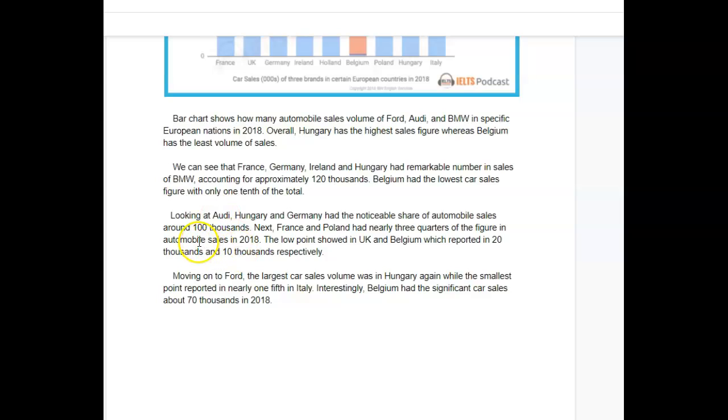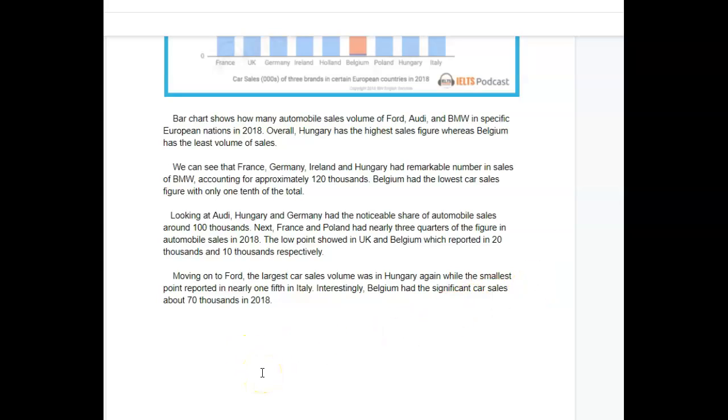So please make this clear. The low point, no. The low point appeared in the UK and Belgium, which reported 20,000, get rid of the N, get rid of the S, and 10,000 respectively. All right, so basically you talked about the 2 high countries, you talked about the 2 middle countries, and then 2 low countries. So that's fine as far as Audi is concerned.